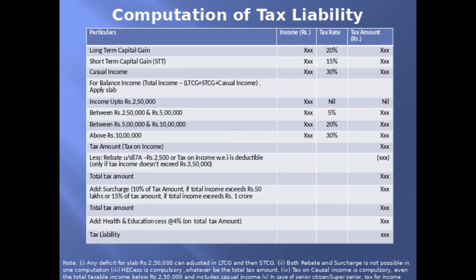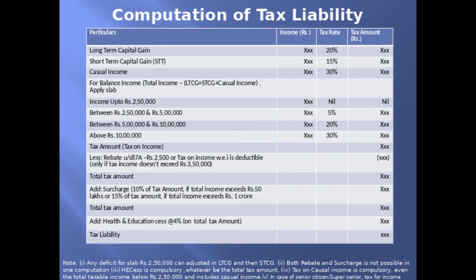This 10% and 15% is to be applied on tax on income, because the surcharge is nothing but tax on tax. So adding this surcharge to the tax on income, an assessee will get the total tax amount, and in addition to that he must pay health and education cess at the rate of 4% to find his actual tax liability.